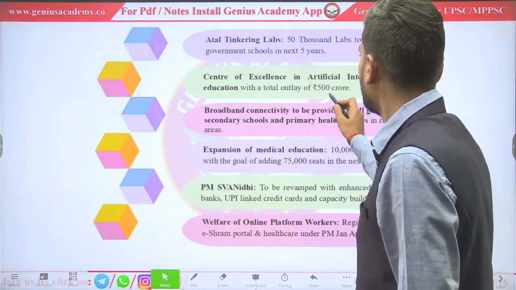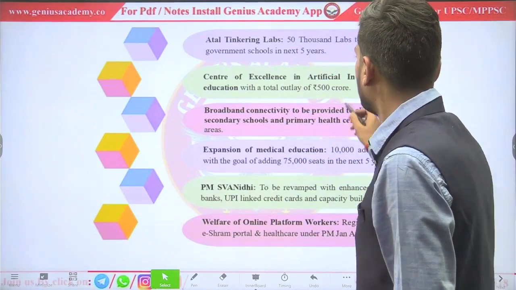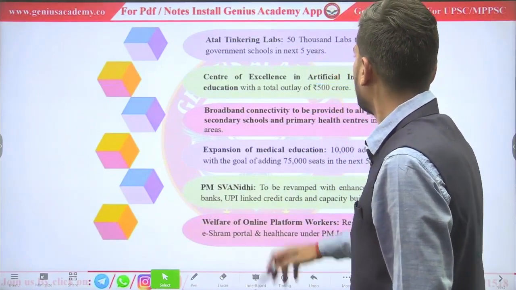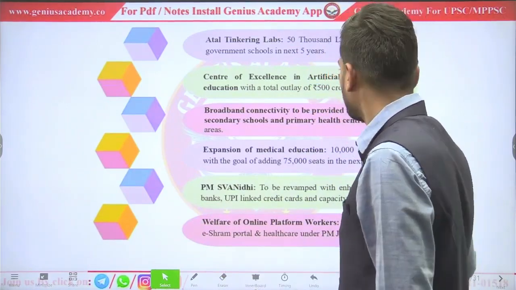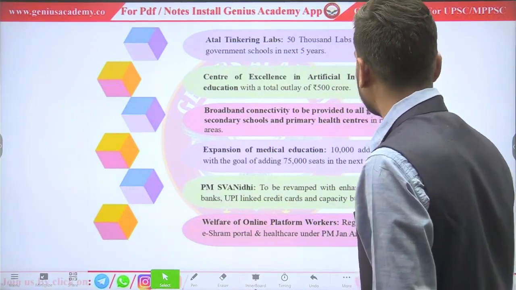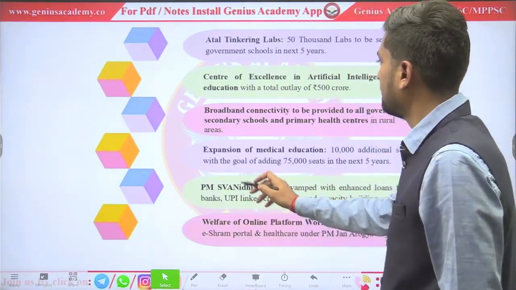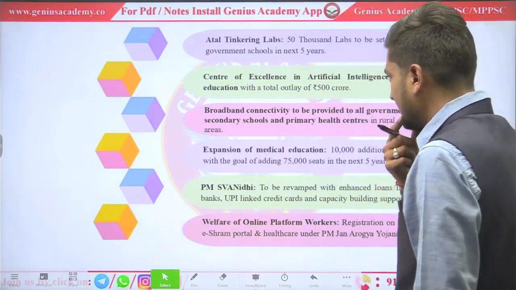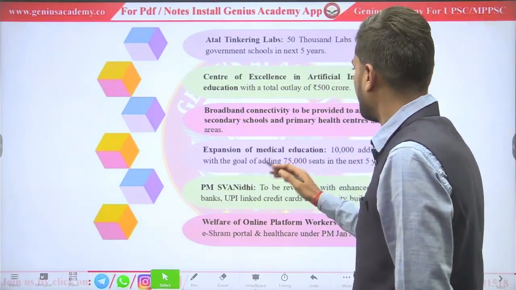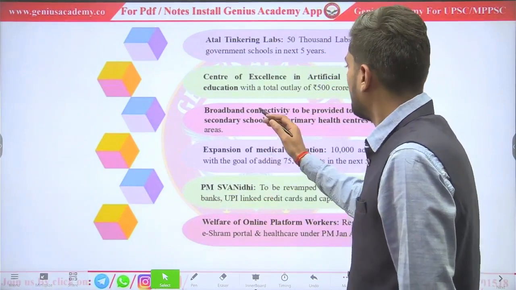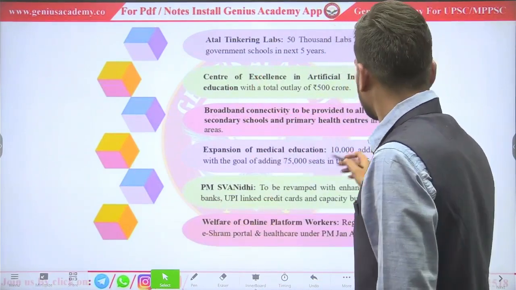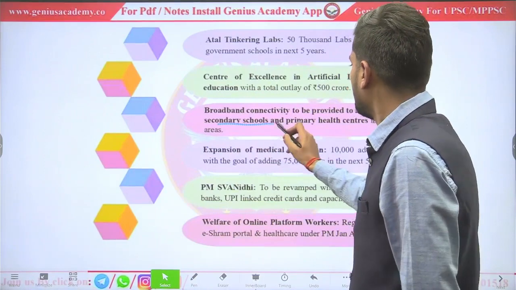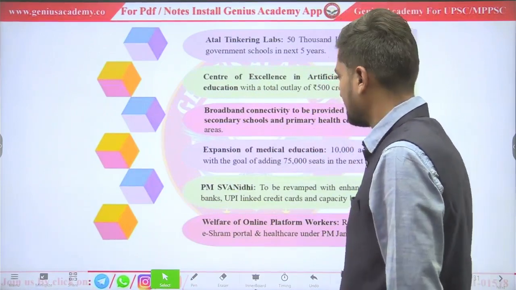Centre of Excellence in Artificial Intelligence. This is the most important sector at the present point of time, so the government has already allocated 500 crore. Broadband connectivity, high internet speed: the government allocated funds to make connections in all government secondary schools and primary health centers.